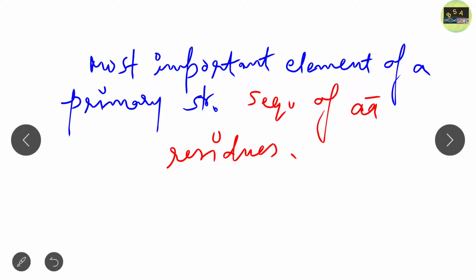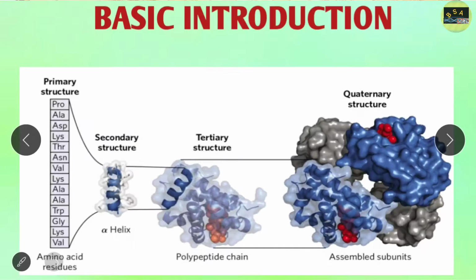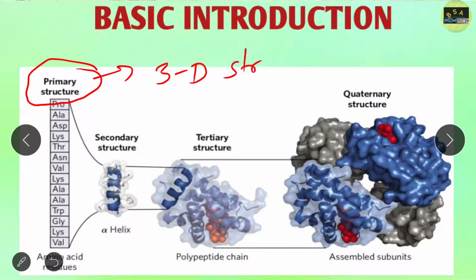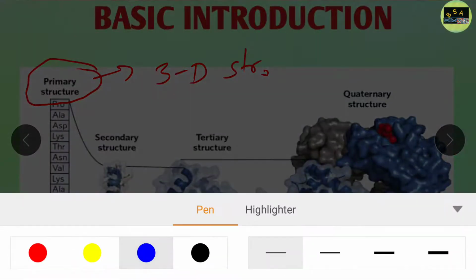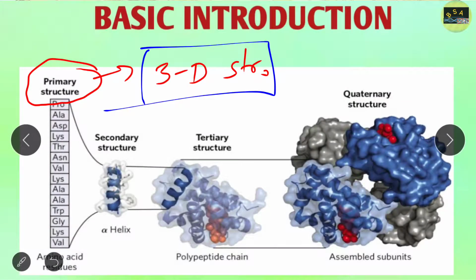From here we can conclude that the primary structure of a protein determines how it folds up into its unique 3D structure. Clear? And this in turn also determines the function of the protein.